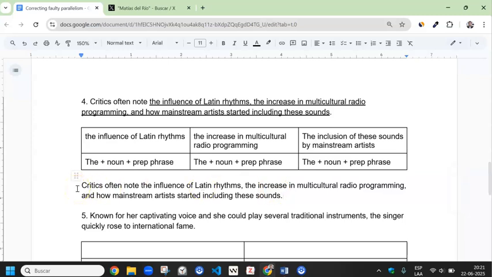Critics often note the influence of Latin rhythms, the increase in multicultural radio programming, and we'll copy this and the inclusion of these sounds by mainstream artists, and we change this to lowercase, and this looks perfectly balanced. Critics often note the influence of Latin rhythms, the increase in multicultural radio programming, and the inclusion of these sounds by mainstream artists. That's perfect.